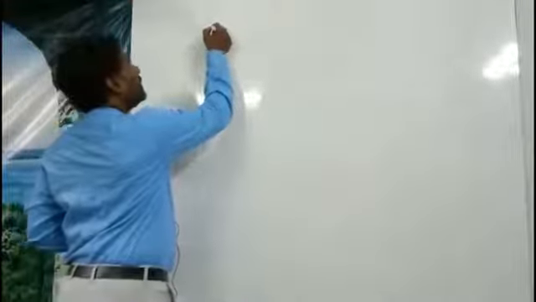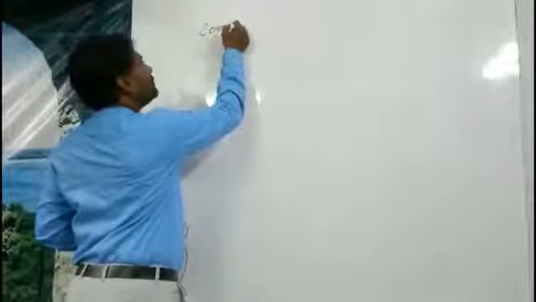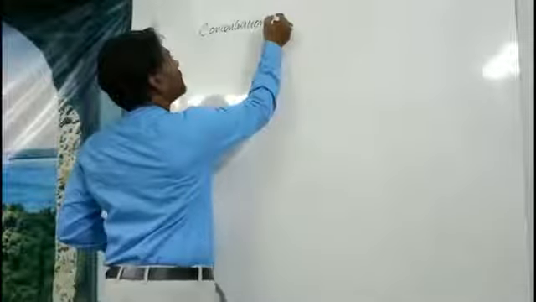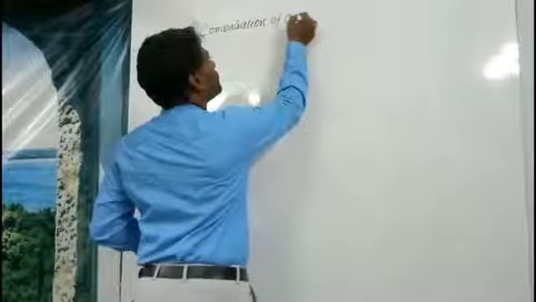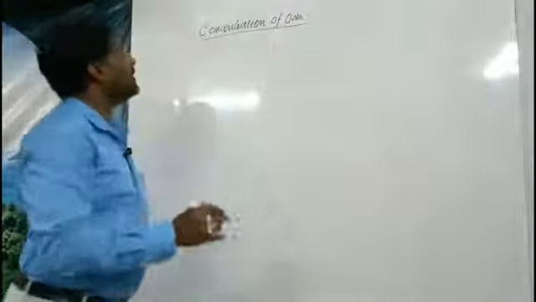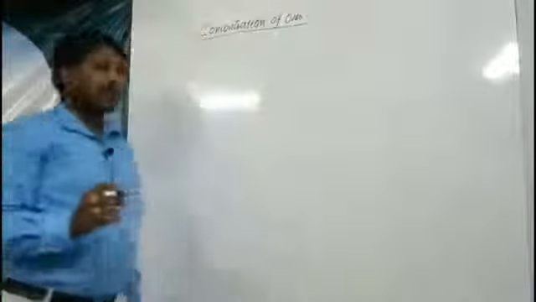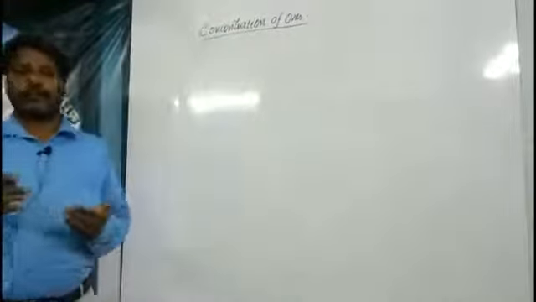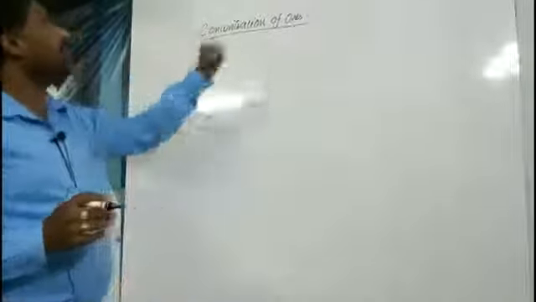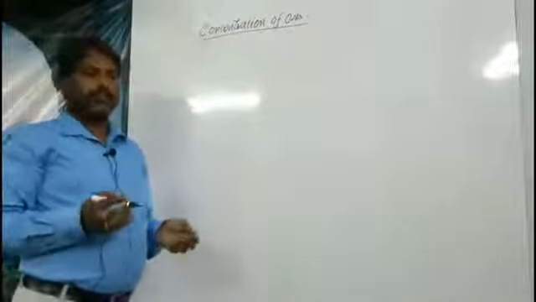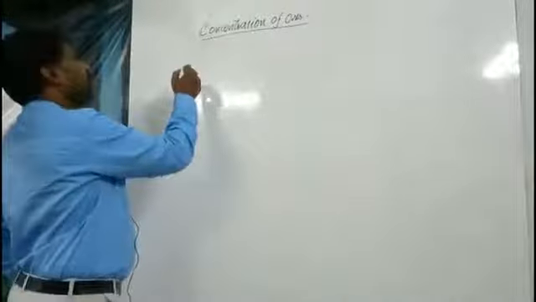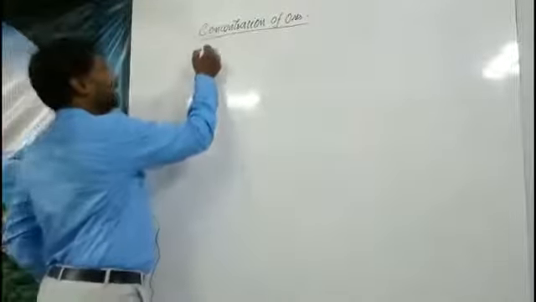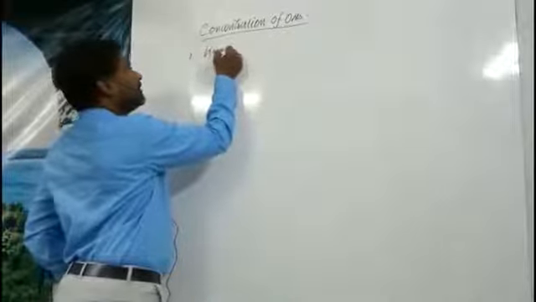So now we are studying concentration of ores. We have to concentrate these ores by removing all other impurities or eliminating other compounds that are not necessary. Such a process is called concentration of ores. In this concentration of ores, we will use 3 to 4 types of processes, in which the first one is hydraulic washing.